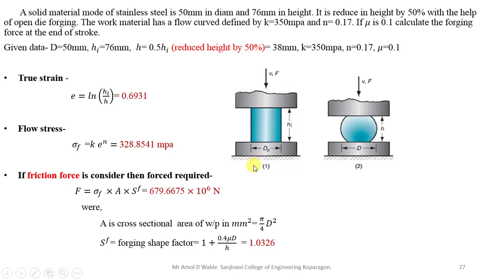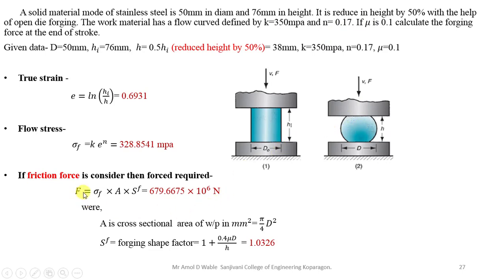So if friction force is considered, then the force required. Generally, if they are asking for an ideal condition, then you have to calculate the force as sigma F into A only. But if they are not specifying any condition, then by default you have to consider that friction takes place between your ram and the workpiece, and even they have given the mu value, so from that we can predict that friction will be there.